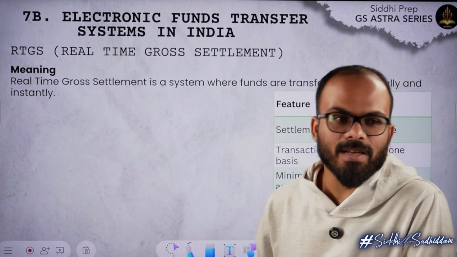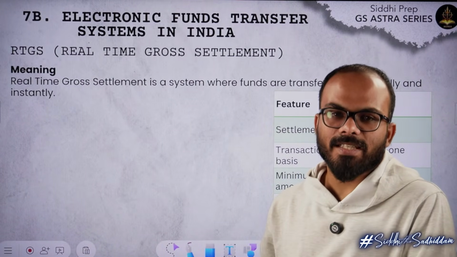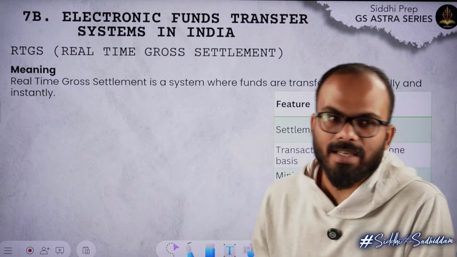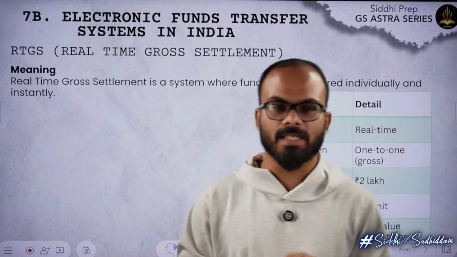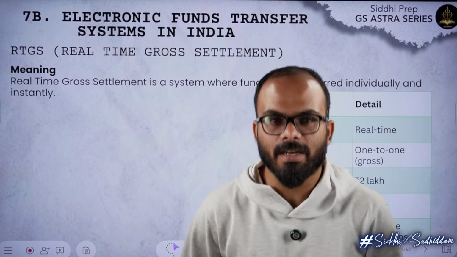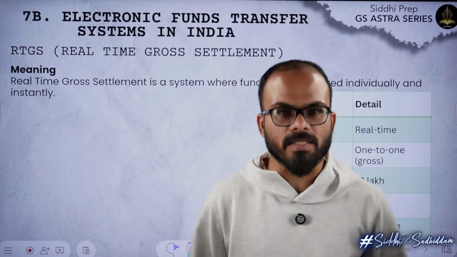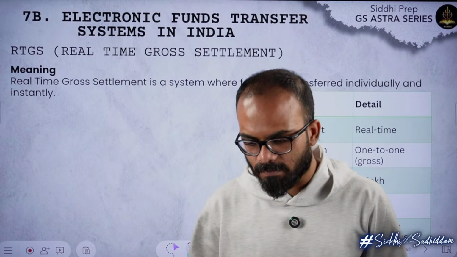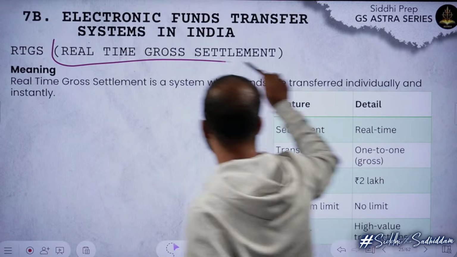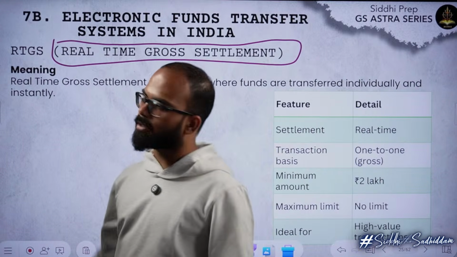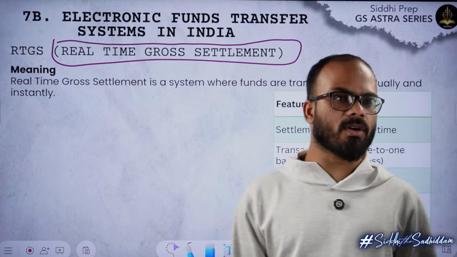Right, now there is one more thing that we have to discuss, that is payment settlements. Let's say I want to transfer money to someone, okay? I have certain options. One option is called RTGS. One option is called NEFT, okay? These are multiple options. So now we will discuss the differences between these options. First thing is RTGS. They can ask you the full form itself. RTGS refers to real-time gross settlement.